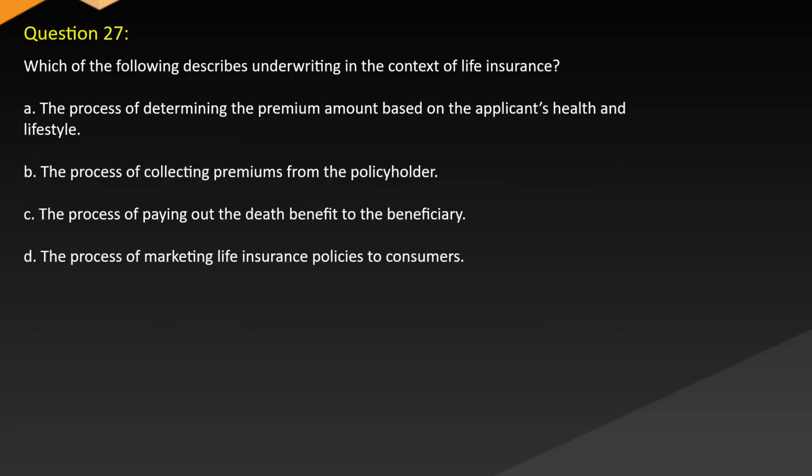Question 27. Which of the following describes underwriting in the context of life insurance? A. The process of determining the premium amount based on the applicant's health and lifestyle. B. The process of collecting premiums from the policyholder. C. The process of paying out the death benefit to the beneficiary. D. The process of marketing life insurance policies to consumers.